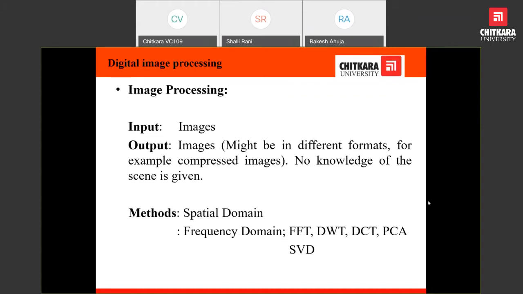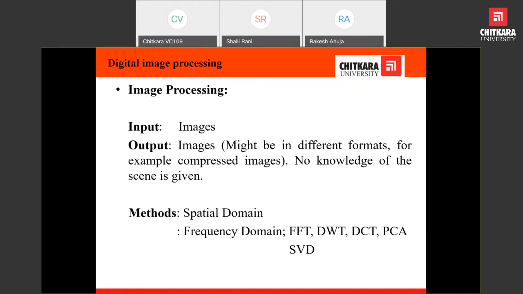If we talk about SVD, singular value decomposition, suppose the image is represented in a matrix. The matrix is divided into three matrices: two orthogonal matrices and one diagonal matrix. And most of the energy information is stored in the diagonal matrix. That we will be discussing in future whenever we have the time.